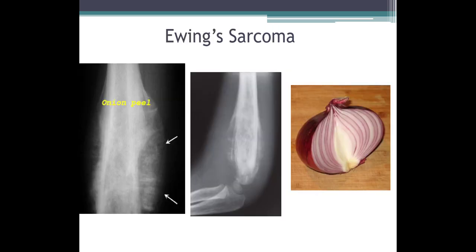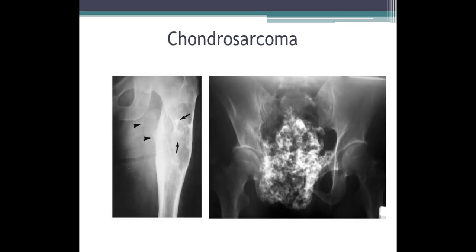Coming to Ewing sarcoma, basically this Ewing sarcoma occurs in children and it's a diaphyseal tumor. It causes a lytic permeative lesion within the diaphysis with multiple lamellated periosteal reactions. This lamellated periosteal reaction is called onion peel appearance. So picture A shows multiple lamellated periosteal reactions. Picture B again shows permeative destruction of the humerus with lamellated periosteal appearance, that is onion skin or onion peel appearance. Coming to chondrosarcoma, this is the malignant counterpart of the osteochondroma.